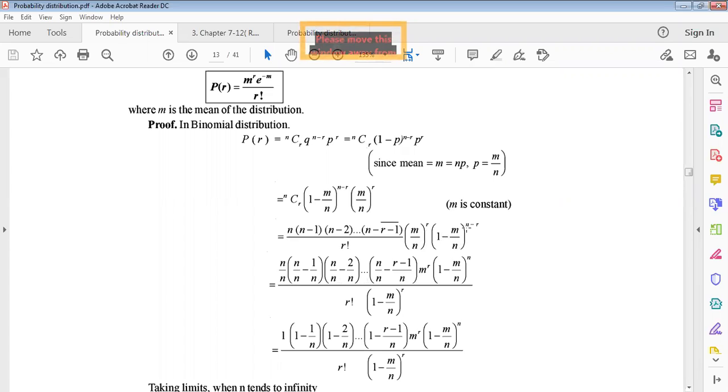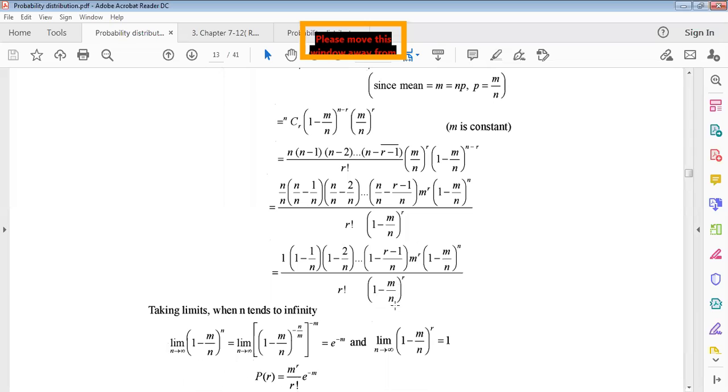1 minus m to the power minus r becomes plus r in this denominator. Now this is the r factorial. Now n by n what? 1 minus 1 by n, 1 minus 2 by n. In this way we get m to the power r, 1 minus m to the power r, factorial, 1 minus m to the power r.